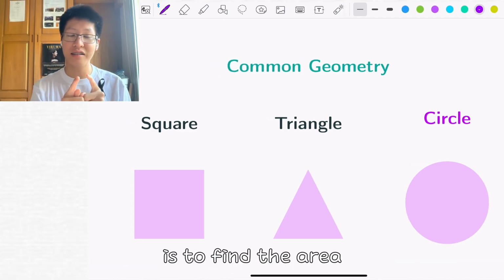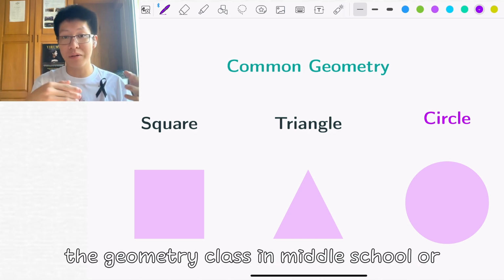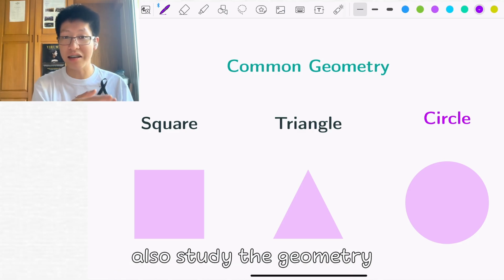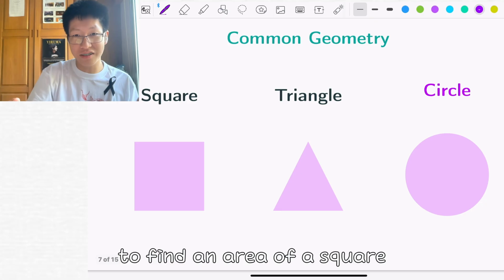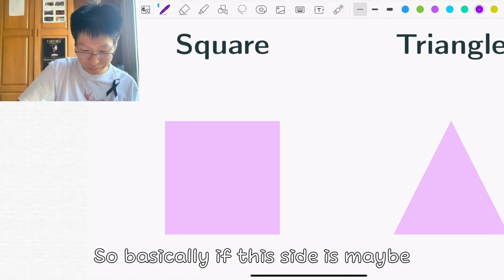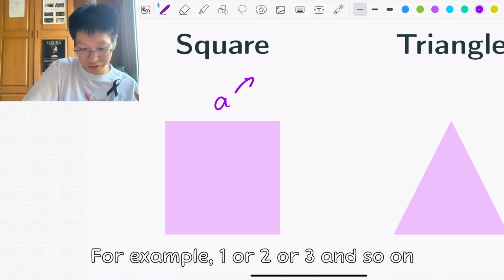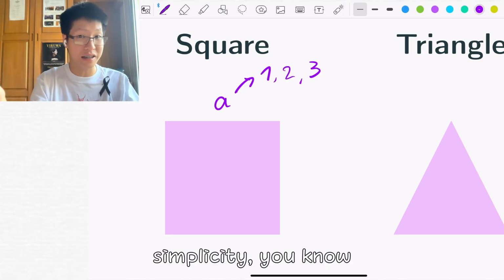And one thing they liked to do is find the area of the square. If you have taken a geometry class in middle school, or maybe some primary schools also study geometry. So basically, to find the area of a square, if this side is, I'll denote it as the letter A. A can represent any length, for example, 1 or 2 or 3 and so on. I just want to denote it as a single letter for simplicity.